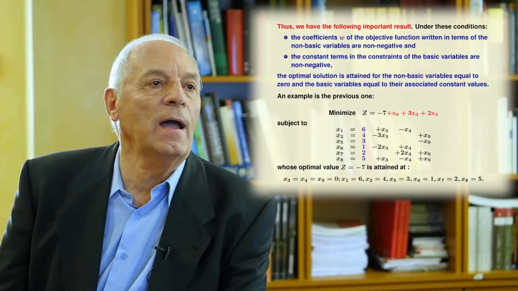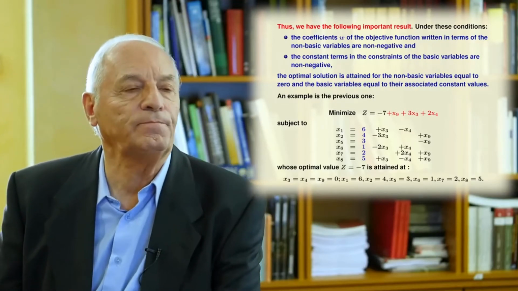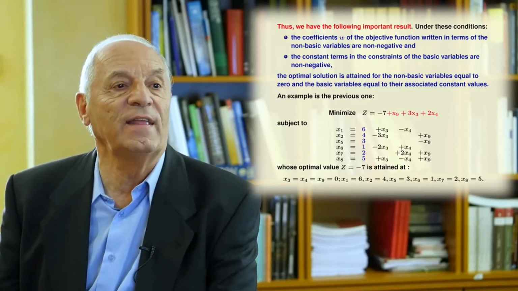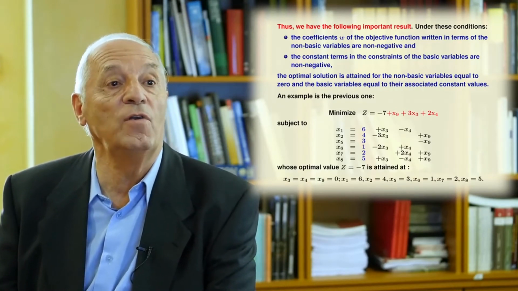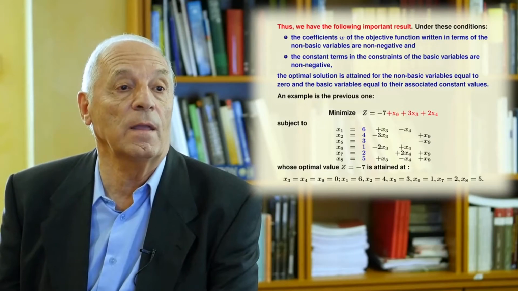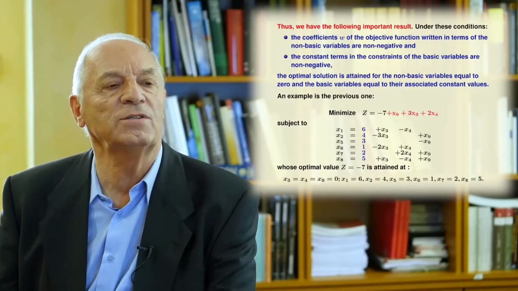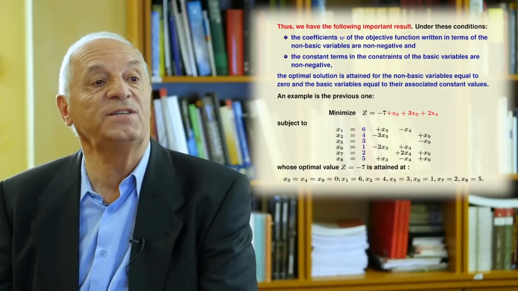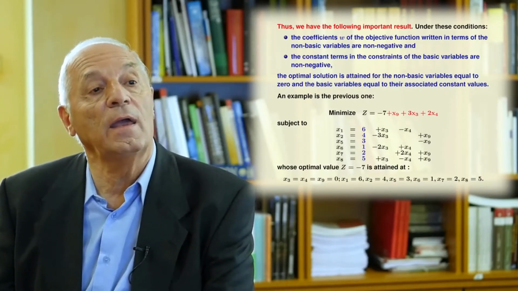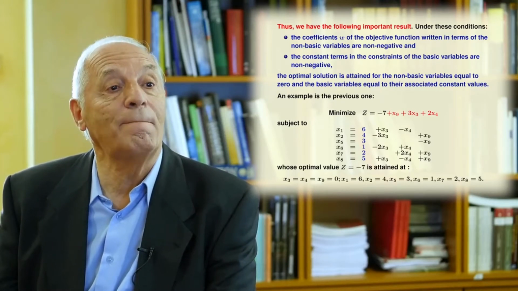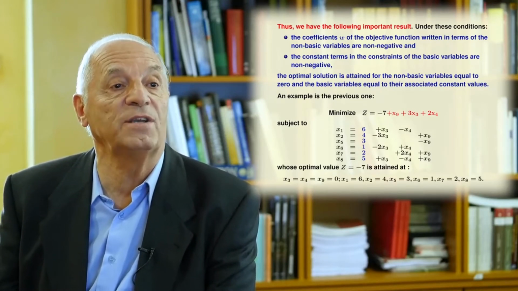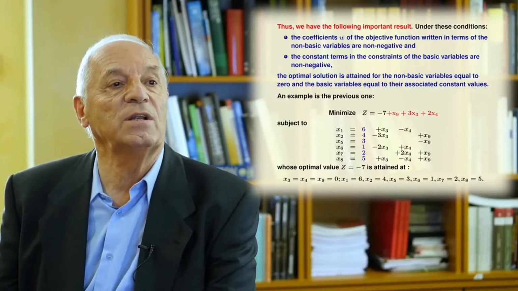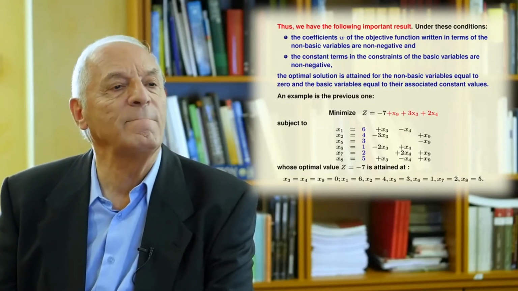If you have an objective function that has the structure of a constant plus linear combination of non-basic unknowns or non-basic variables, and the constraints are written in the form that the basic variables are a constant plus linear combination of the non-basic variables, in that special case, you can solve the problem immediately.